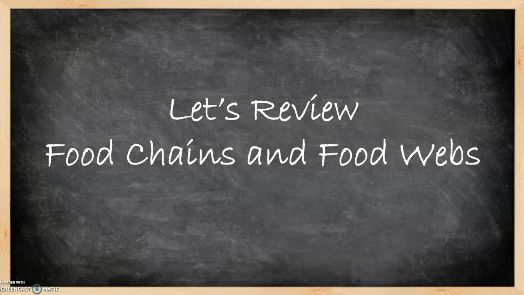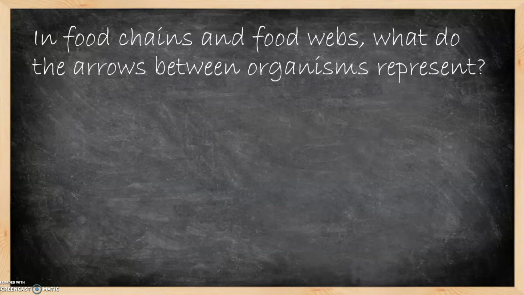Let's review food chains and food webs. In food chains and food webs, what do the arrows between organisms represent? So what this question is asking us is, in a food chain or a food web, we have plants and animals, and there are arrows between the plants and animals. What does this mean? Why do we have these arrows, and what do they show us?